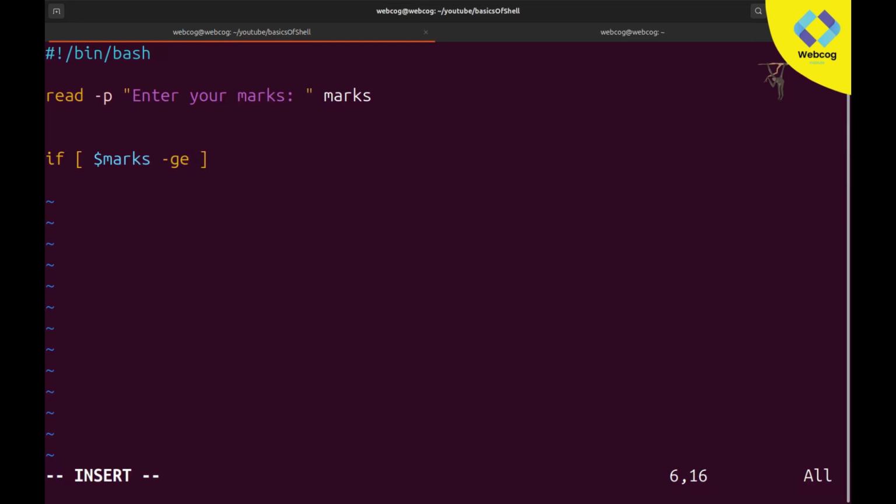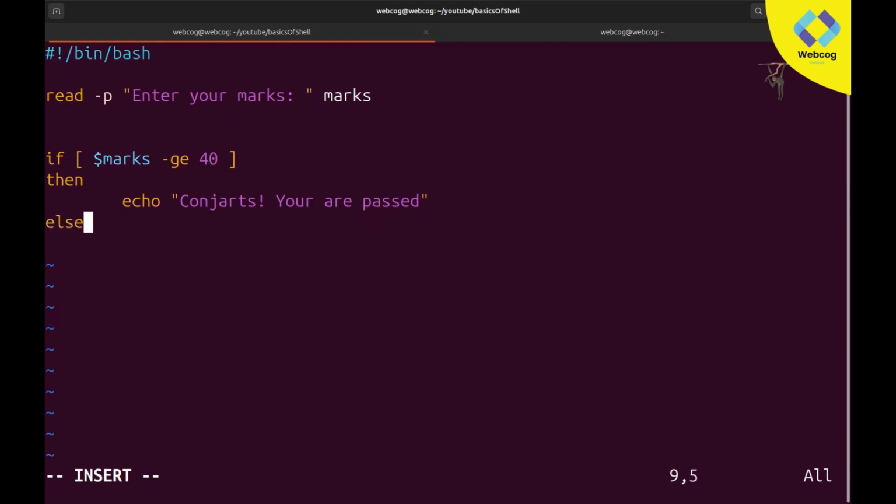If marks are greater than or equal to 40, so this will be our condition, and if this is true, then I will type here "then", and here we write the code which we want to execute. And this "then" is compulsory, you need to write it every time. And here I will print echo "congrats, you are passed".